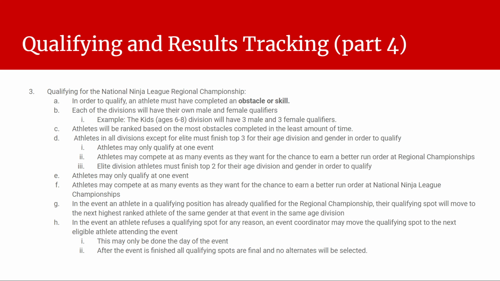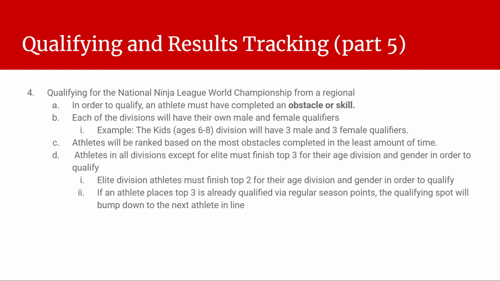In the event an athlete's qualifying position, they've already qualified for the regional championship, the spot will move on to the next highest ranked athlete. In the event that an athlete refuses a qualifying spot for some reason, the event coordinator can move it to the next person in line. But this is something that needs to be done at the event. So we're not going to be calling alternates. We're not going to find out a month later that they're not going to go to regionals and they want the next athlete to bump in. No, it needs to be noted to the event coordinator the day of the event.